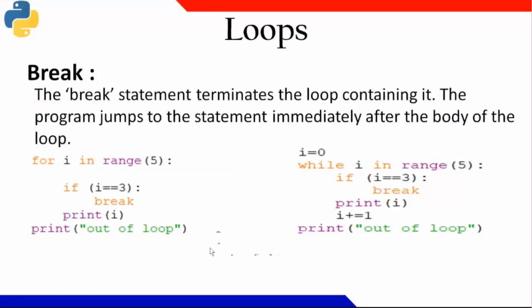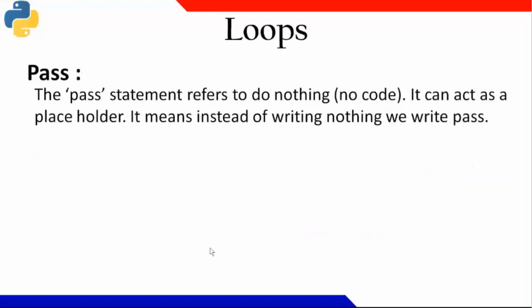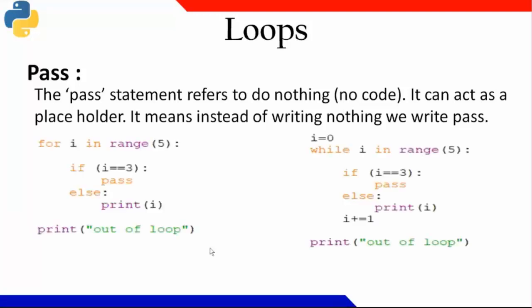Now, I think the same slide, no? Yeah. One more statement is there, pass. Pass means no code. I need not write anything for that. If I'm not writing anything for that, I can write pass instead of this. Pass has a very important role in later stages. We'll see that. Okay. So I'm not doing anything for i equal to 3 here.